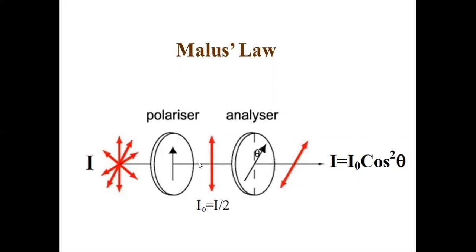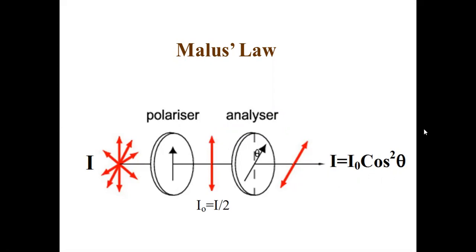After that, polarized light is incident on an analyzer whose axis is inclined at an angle theta with the incident polarized light. Then, after coming out of this, the intensity of the light coming out of the analyzer is I equal to I naught cos square theta. The mathematical statement itself is Malus's law.